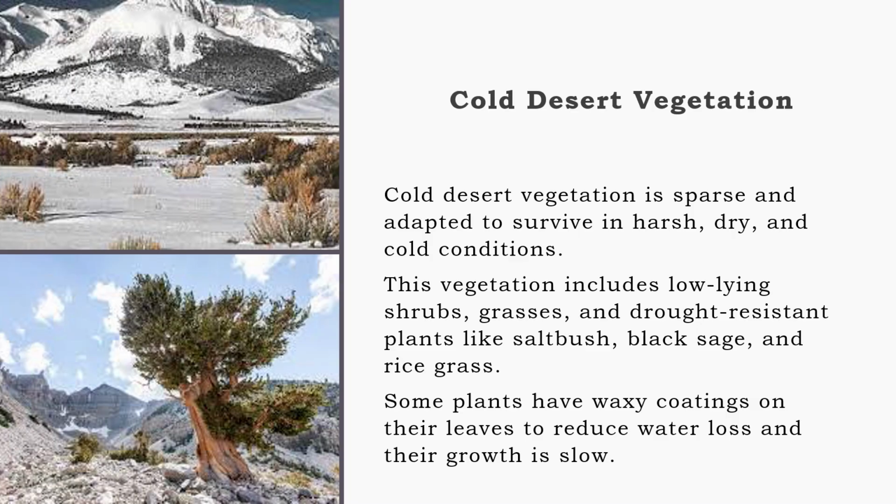Cold desert vegetation is sparse and adapted to survive in harsh, dry, and cold conditions. This vegetation includes low-lying shrubs, grasses, and drought-resistant plants like saltbush, black sage, and rice grass. Some plants have waxy coating on their leaves to reduce water loss, and their growth is slow.